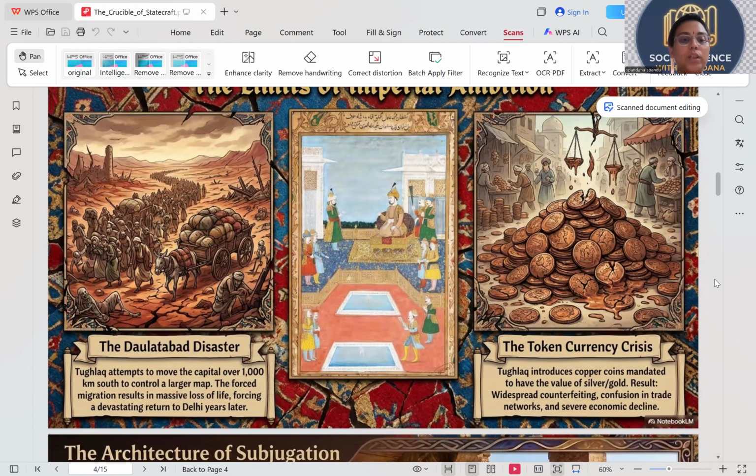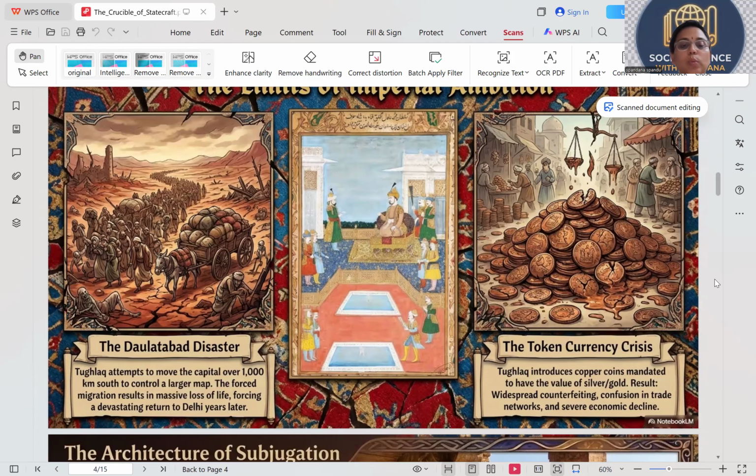Look here. Daulatabad disorder. Tughlaq attempts to move the capital over 1,000 kilometers south to control the larger map. Muhammad bin Tughlaq, very famous. He's a very great warrior, very ferocious. But what is the problem? He wanted to rule the whole country. Delhi is in the north, so he thought, I have to be in the middle of this country, so I can rule. So his idea is correct. But is the execution of the idea right?